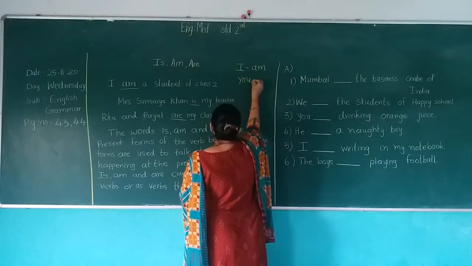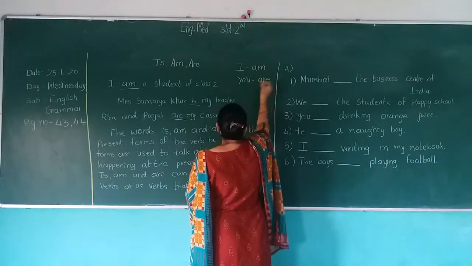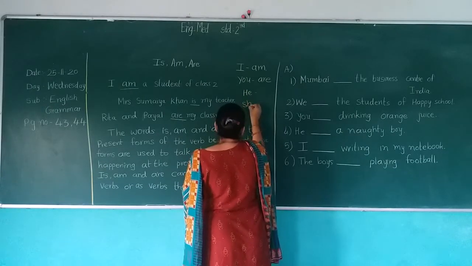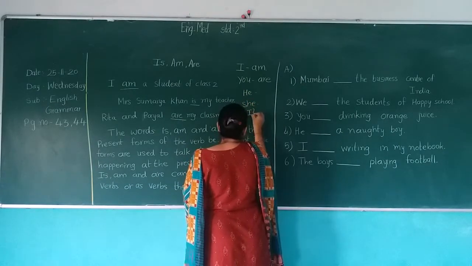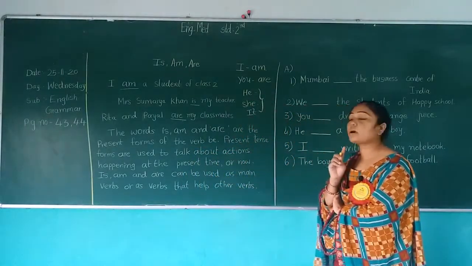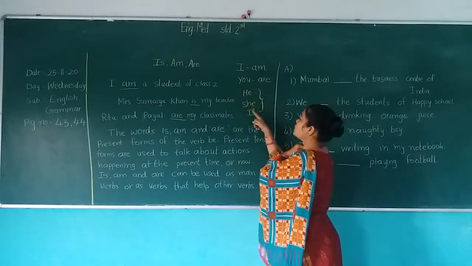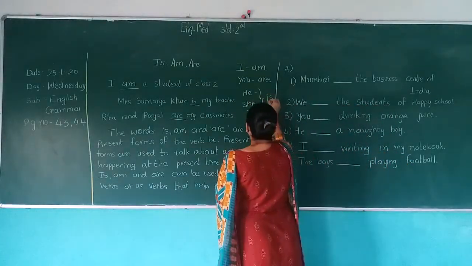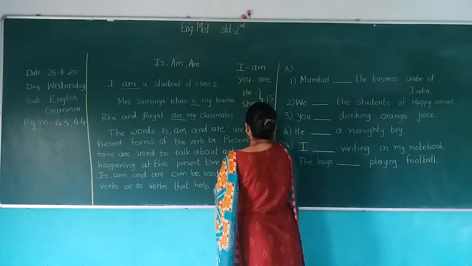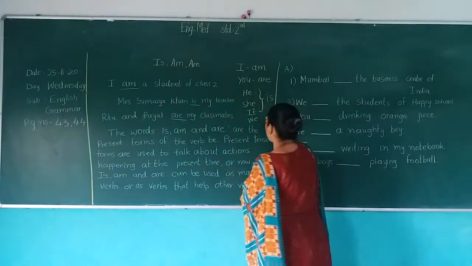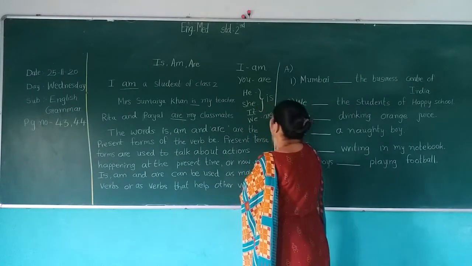You के साथ are. He, she and it: when we talk about a singular thing, with he, she and it, we use is. And we के साथ always are, because it is a plural form.